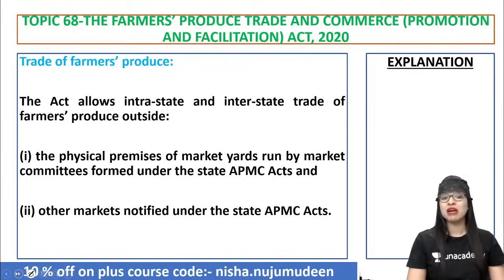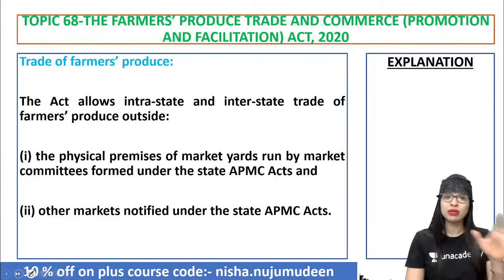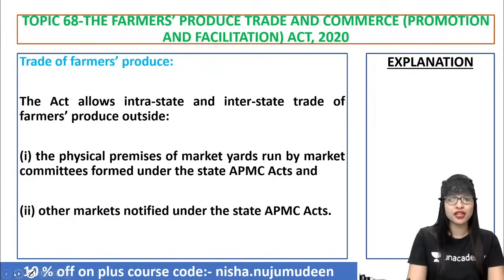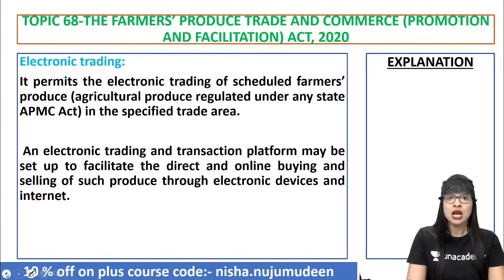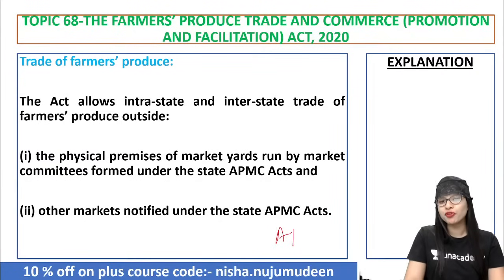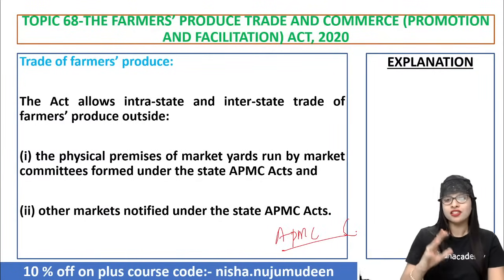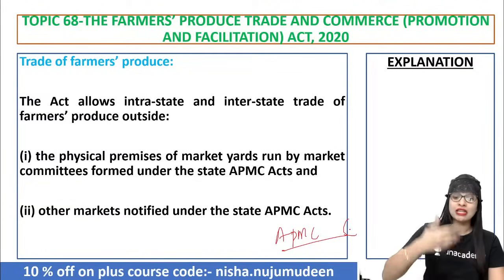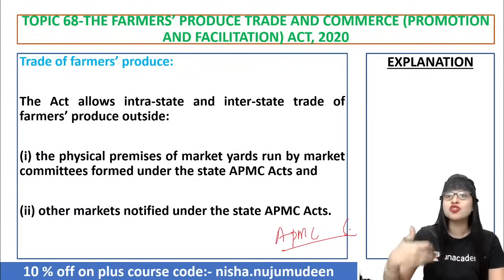And also every other market notified under the State APMC Act will come under this. Clear? This is how we can do a trade. But these days, guys, even your Agriculture Produce Marketing Committee has been replaced with the online, or let's say the digital transactions and tradings done by the farmers. Don't you think so? Because we have been developing in the field of agriculture to a greater extent. That is why this kind of change is also happening.